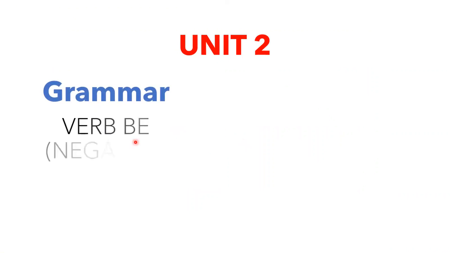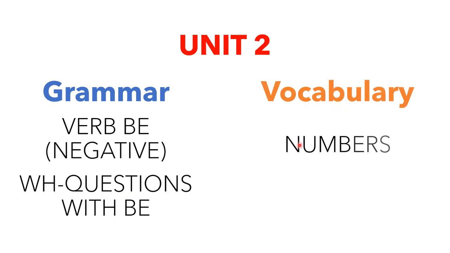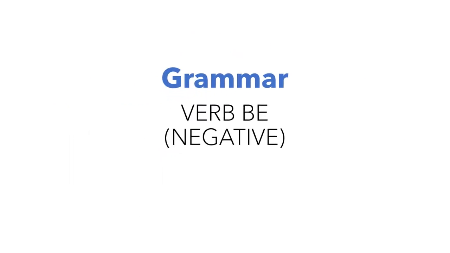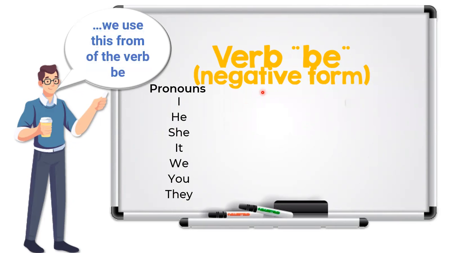Now we can move on to unit number 2, where we saw the grammar topics of verb be in negative and WH questions with be. We also saw the vocabulary of numbers. So let's start with the verb be in negative. If you remember, in affirmative for these pronouns, I, he, she, we, you, and they, we use the verb form like this: I am, he, she, it is, we, you, they are. Okay, this is in affirmative.